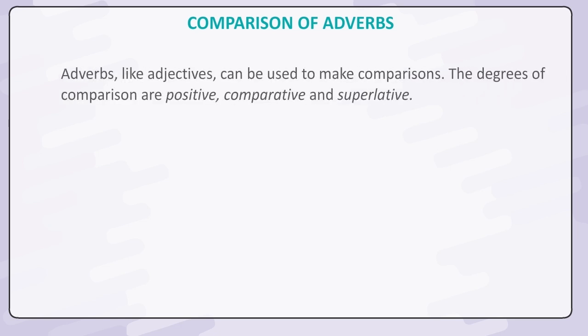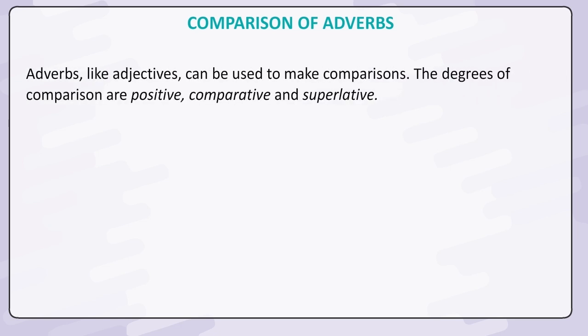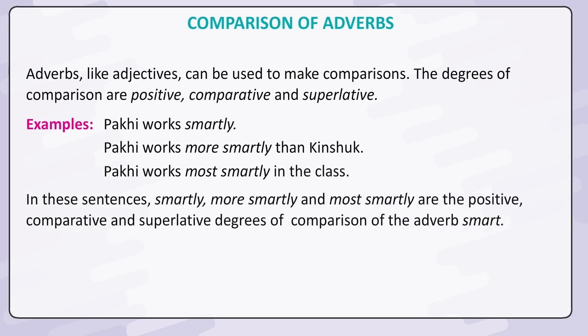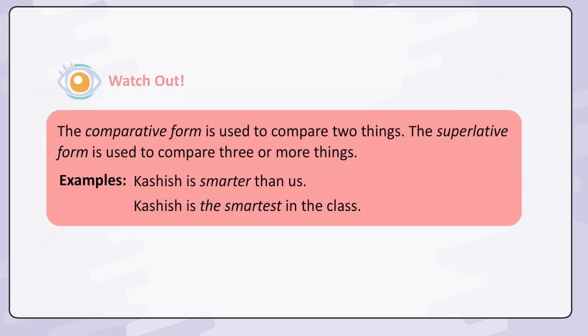Comparison of adverbs. Adverbs, like adjectives, can be used to make comparisons. The degrees of comparison are positive, comparative, and superlative. Examples: Parky works smartly. Parky works more smartly than Kinshuk. Parky works most smartly in the class. In these sentences, smartly, more smartly, and most smartly are the positive, comparative, and superlative degrees of comparison of the adverb smartly.